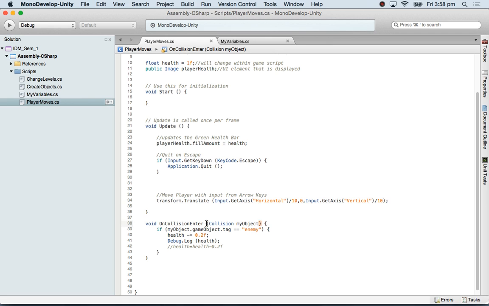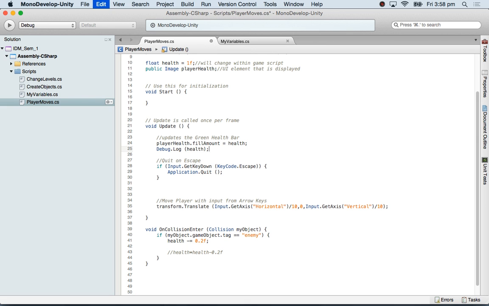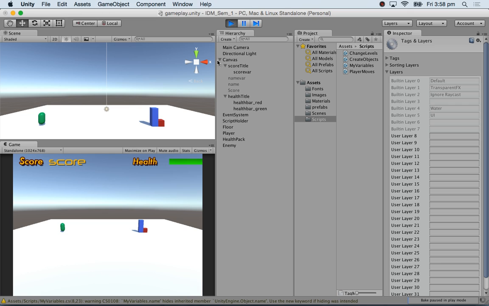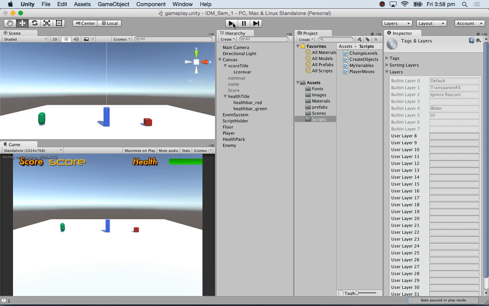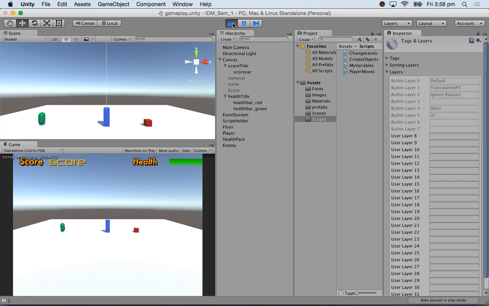On collision enter. So it is outputting the health 1. It's not changing when I hit it. I'll pause the video and I'll fix it and come back.